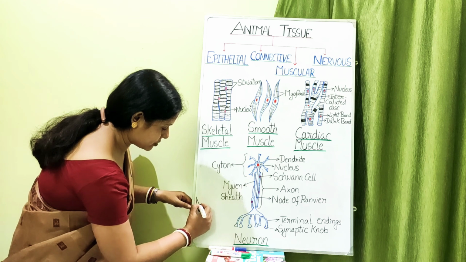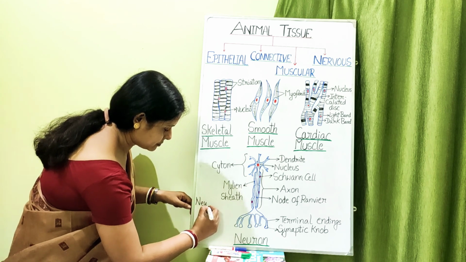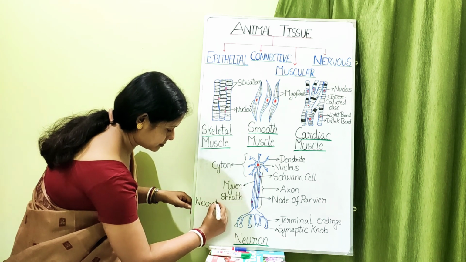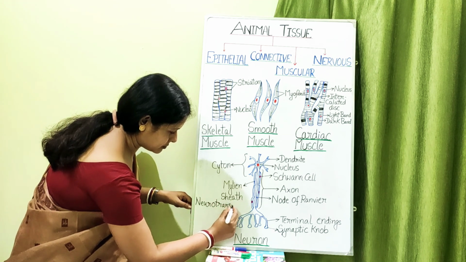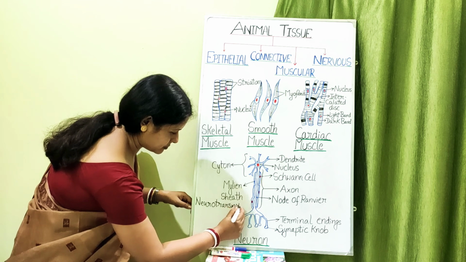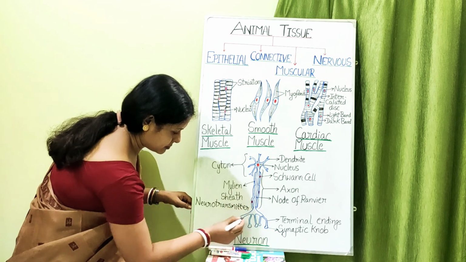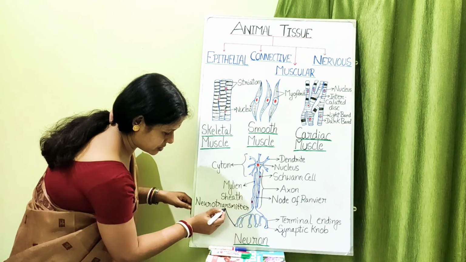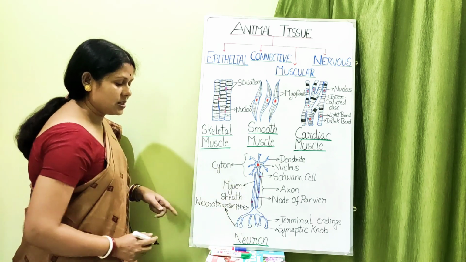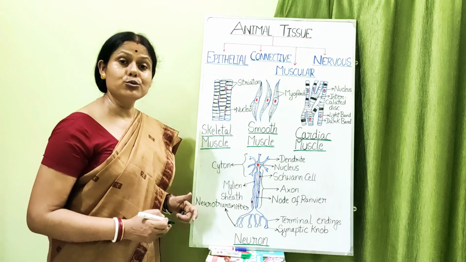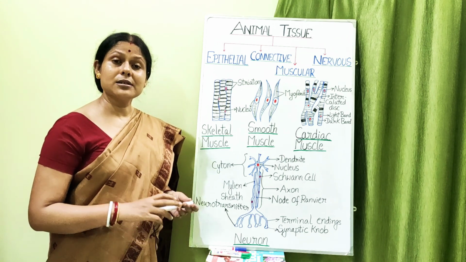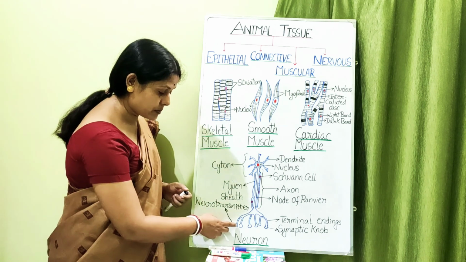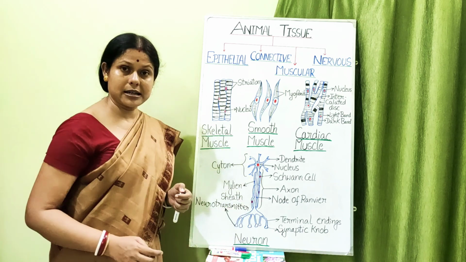Let me write here. And where are they present? They are present here in the synaptic knob. So in the synaptic knob are present the neurotransmitters. Now what is this neurotransmitter? The neurotransmitters are the chemical substances which are present in these knobs, in the terminal endings.